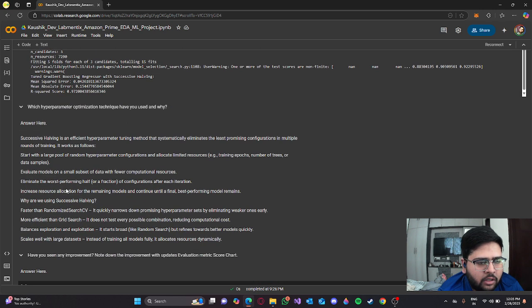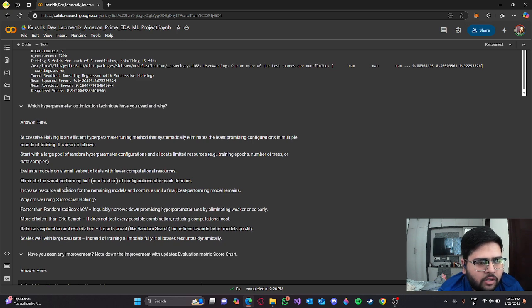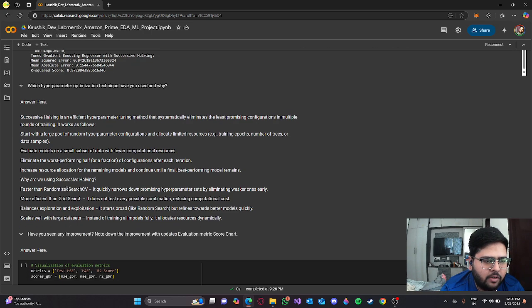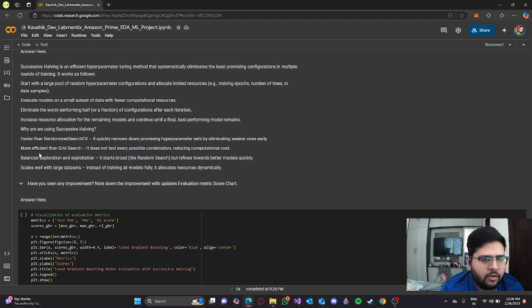So why I've used this successive halving technique is that it's an efficient parameter tuning method that systematically eliminates the least promising configurations in multiple rounds of training. I won't explain how it works, as it is written already there. You can look for yourself.